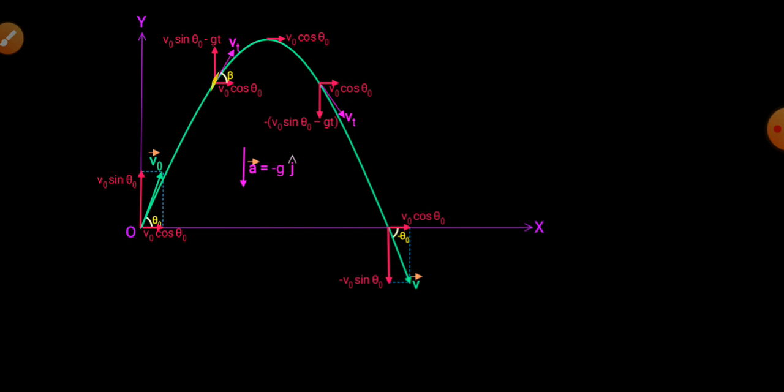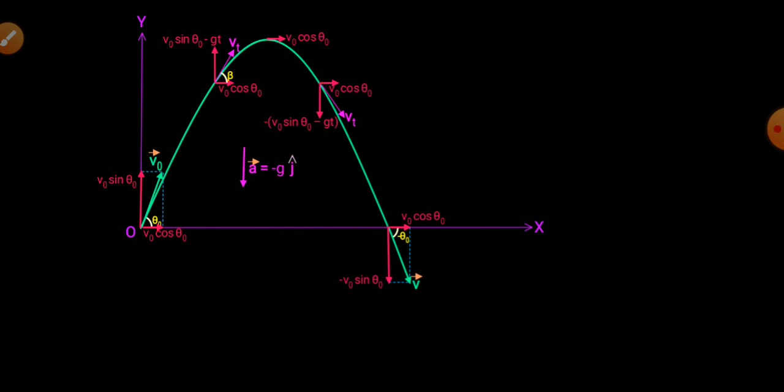At this point, velocity component Vx is V naught cos theta naught and Vy is V naught sin theta naught minus g t. And after some time it reaches its maximum height. So at this point Vy equal to 0, it has only Vx, x component of velocity, which is V naught cos theta naught, right? And after this it is coming down.